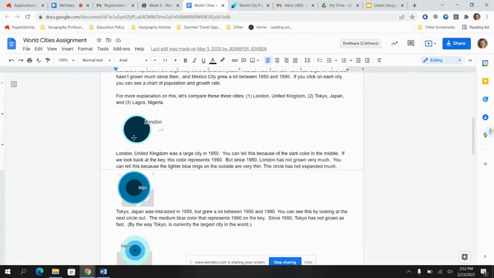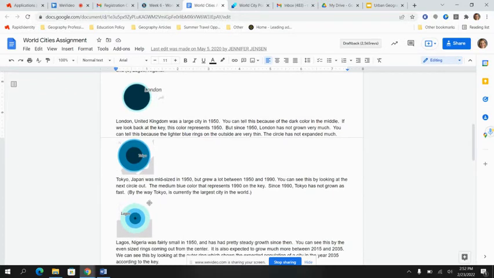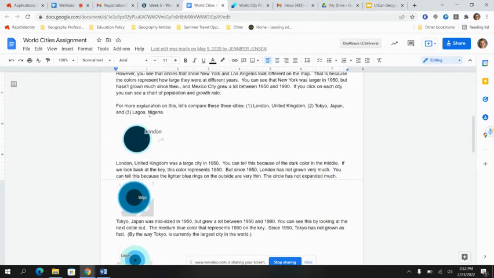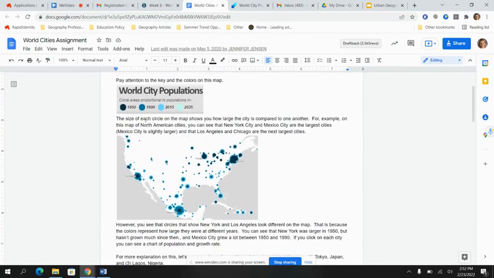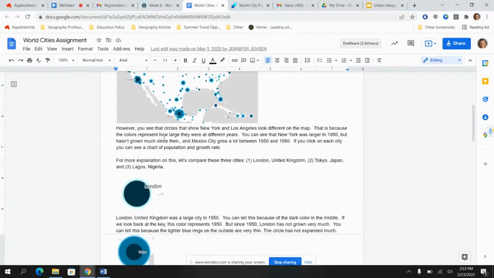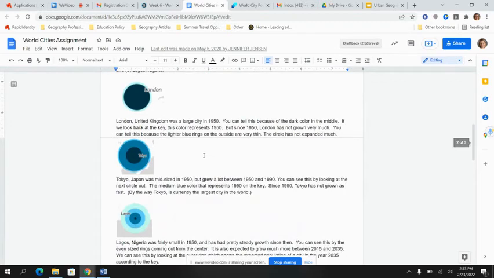So I give some pretty clear instructions, hopefully, comparing London, Tokyo, and Lagos. And so London, because it's such deep blue in the center here, that means that London was a fairly large city already in the year 1950. But since 1950, it hasn't grown a whole lot.